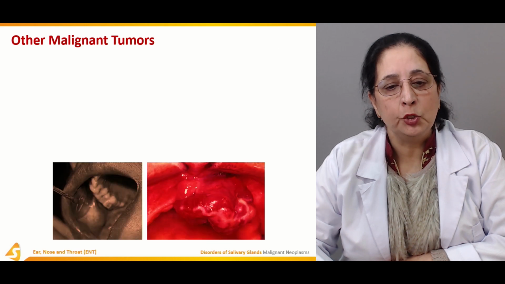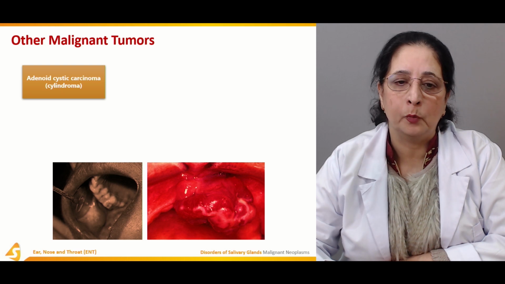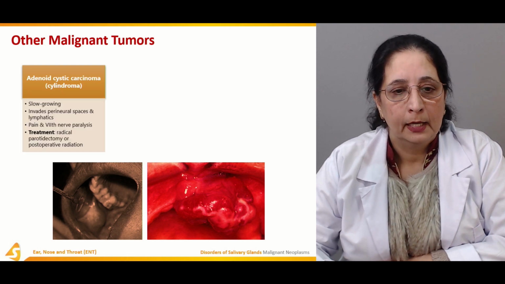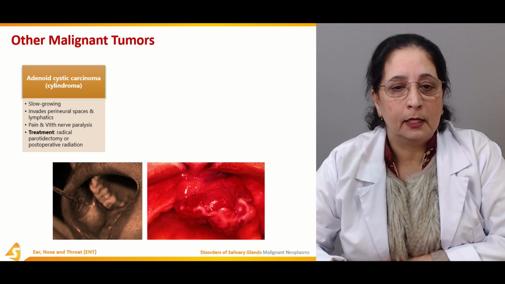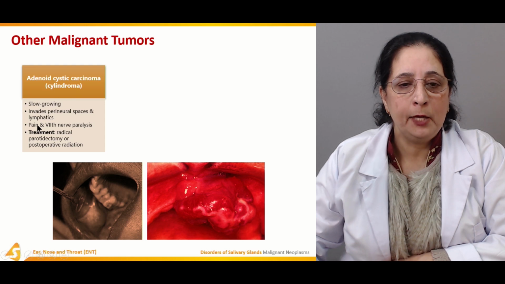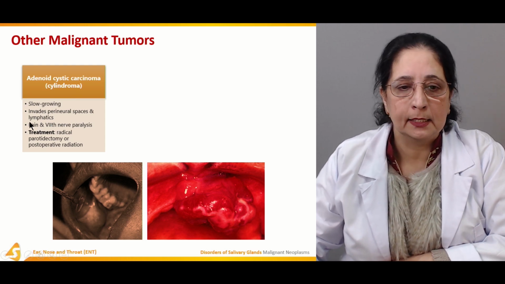Other malignant tumors, we have adenoid cystic carcinoma, also known as cylindroma. It's a slow growing carcinoma. It invades perineural space and lymphatics.